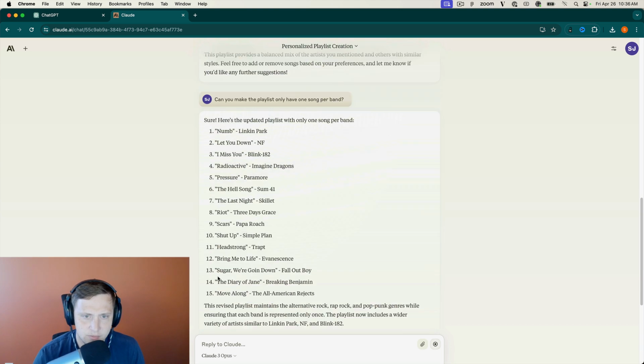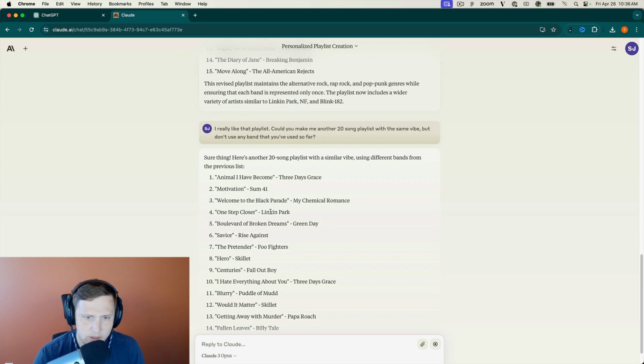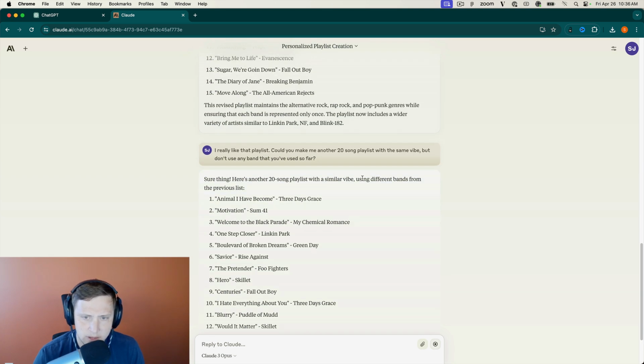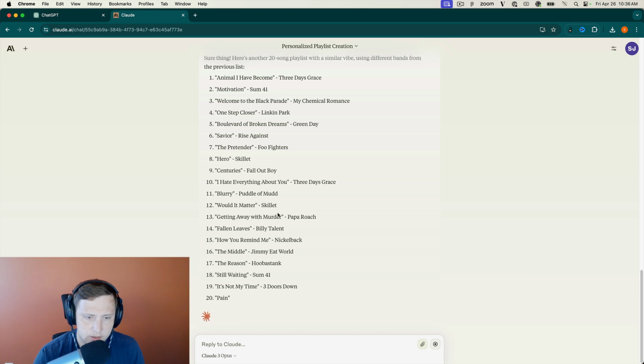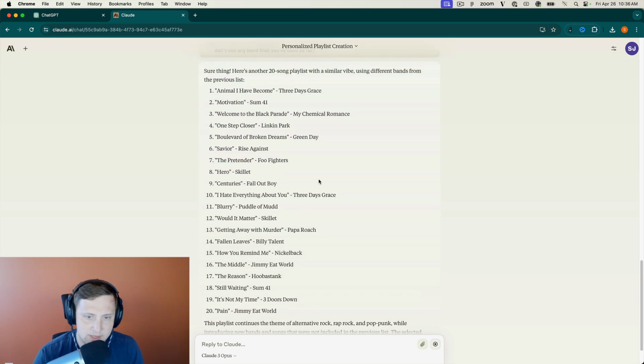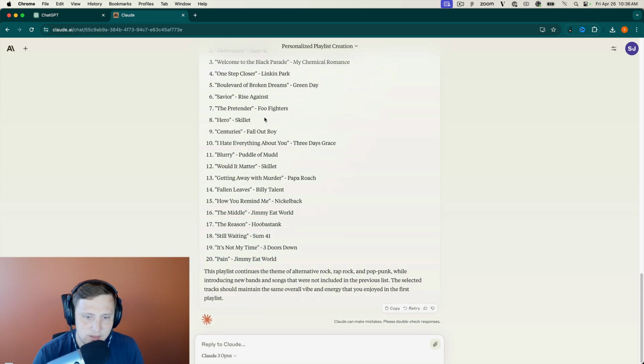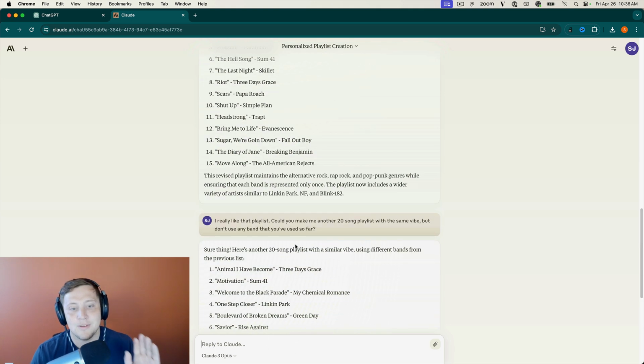Okay, first off, 3 Days Grace wasn't in that one. Sum 41 is in that one though. So is Linkin Park, using different bands from, interesting. So like it has 3 Days Grace. It has most of the bands. It has the same bands. Okay, introducing new bands and songs. Okay, I'm gonna try again.